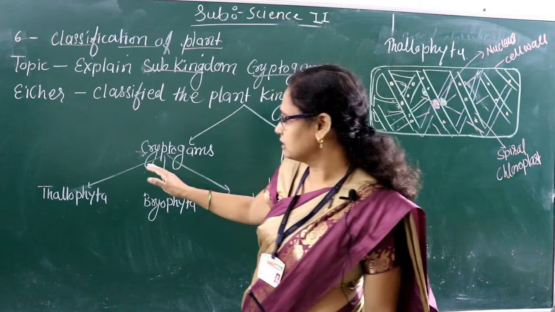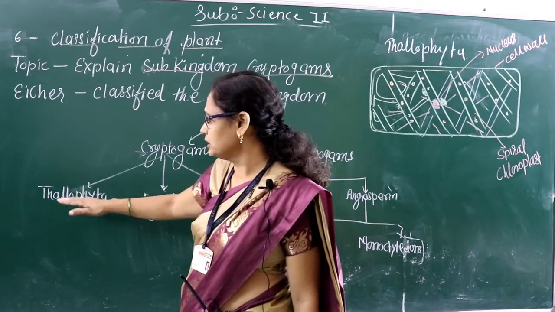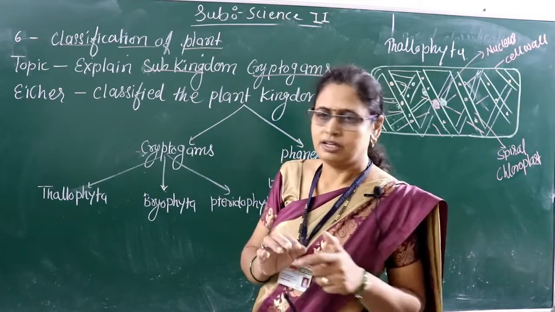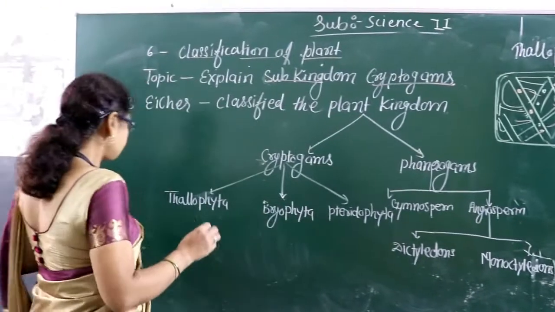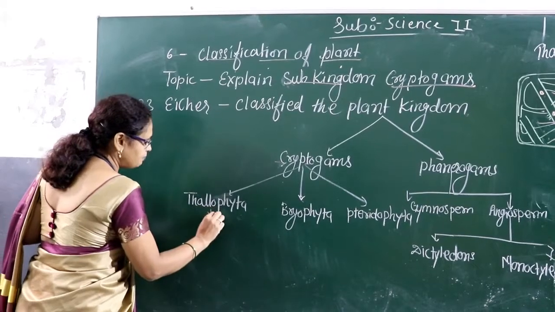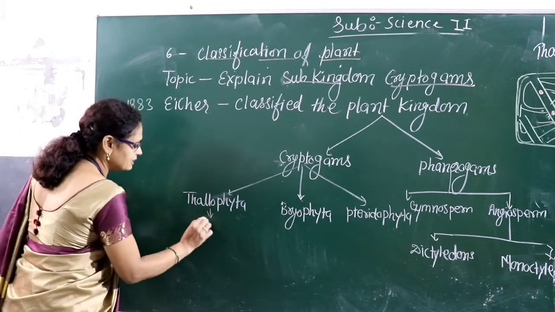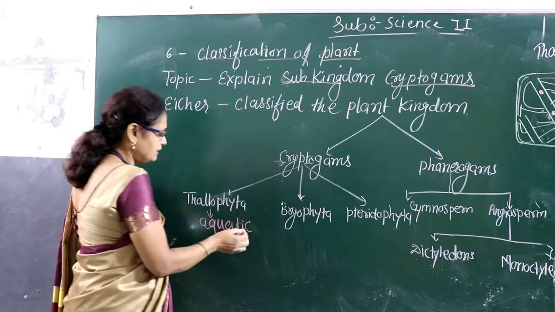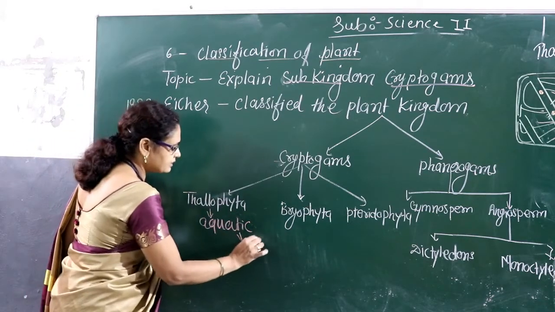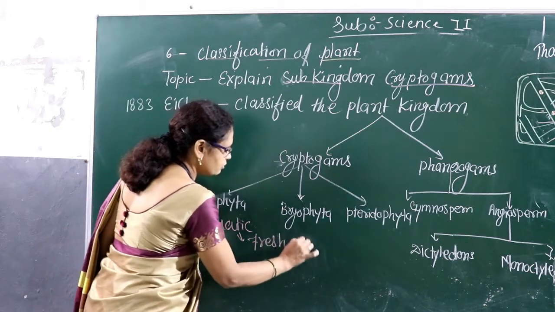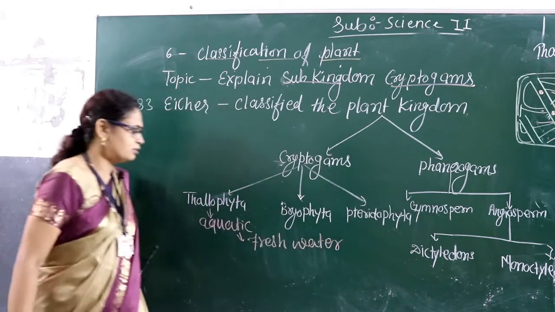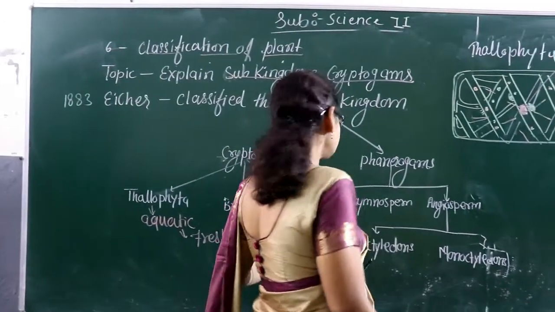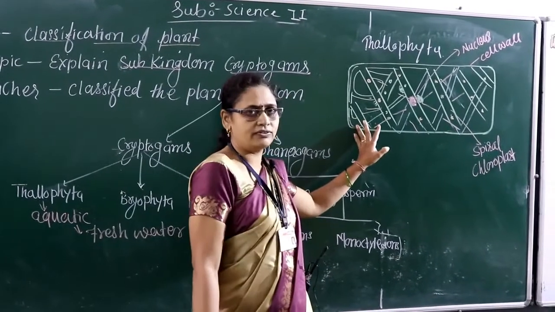First of all, when we study the division Thallophyta, a very simple form of plants is present. In Thallophyta, the plants are present in an aquatic system. All the plants present in Thallophyta are found in freshwater. And when you see the structure of a Thallophyta, they look like fibers.